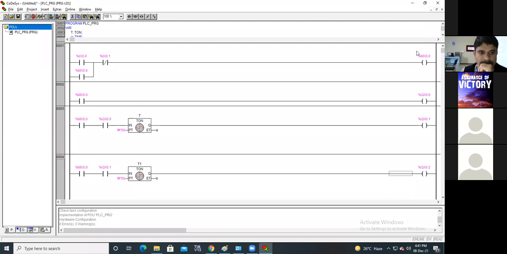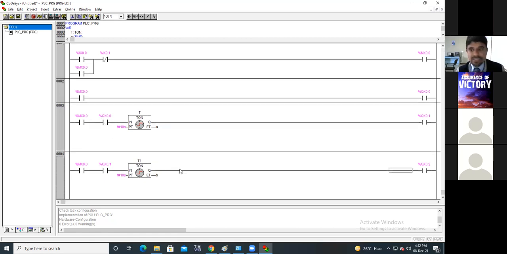Why I have placed this here instead of that: if I depend on Q 0.0, Q 0.1, these are the motors, there may be a technical fault in the motor. Then what will happen if there is a fault in the first motor? Then this will be off, because this rung depends on the status of this. Okay, finished everybody?